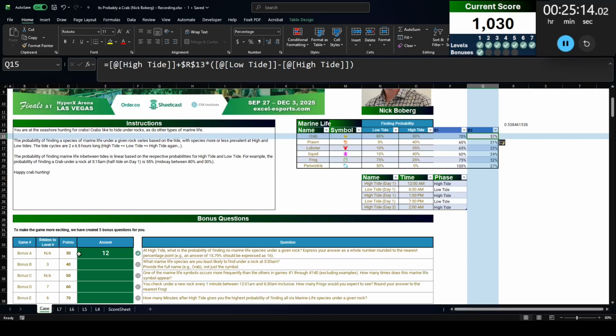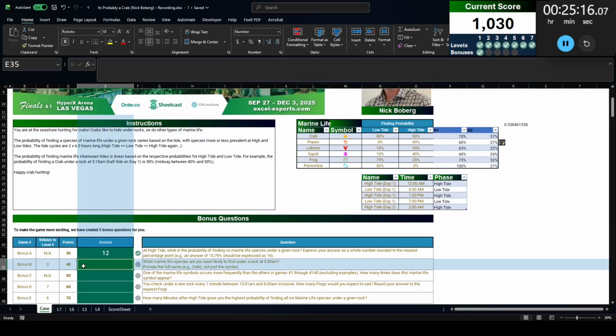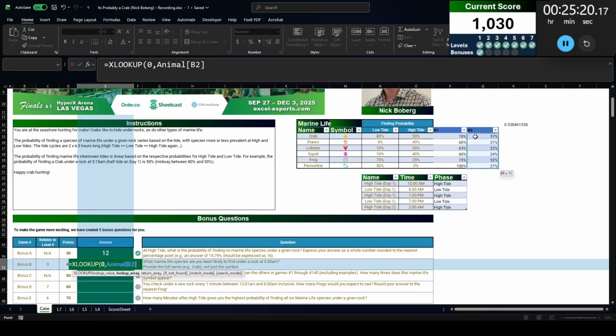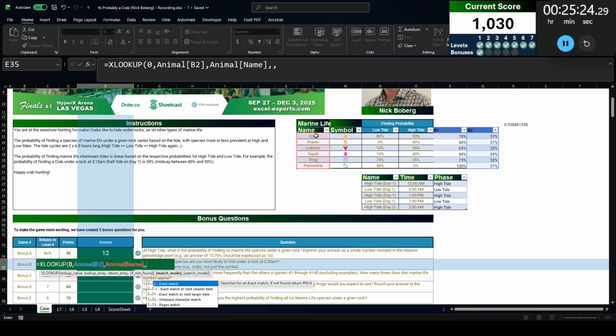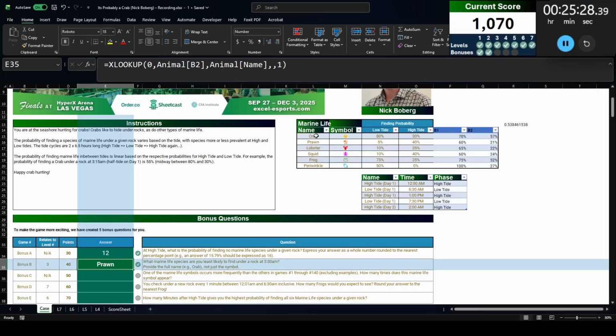We need least likely to find. So we're going to do XLOOKUP 0 into this array. We want the full name, so return this name, so find the next larger item. We get a prawn. There we go.